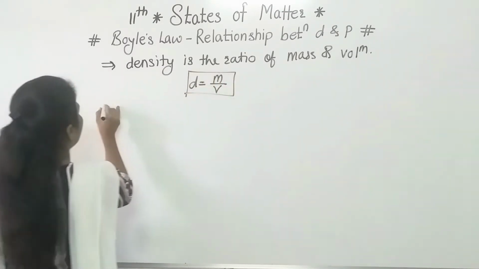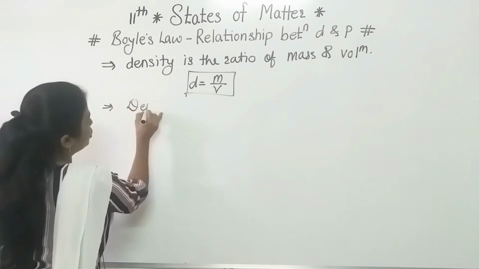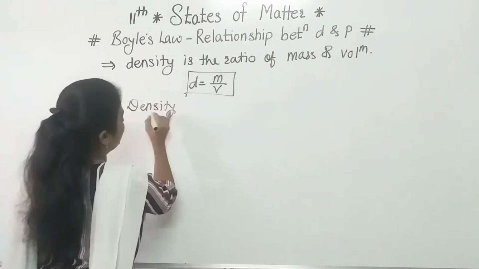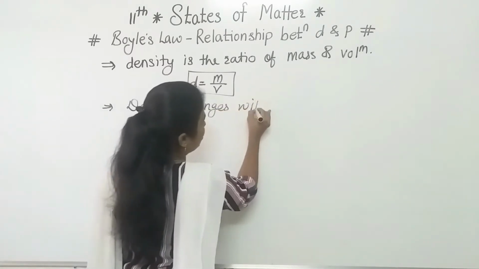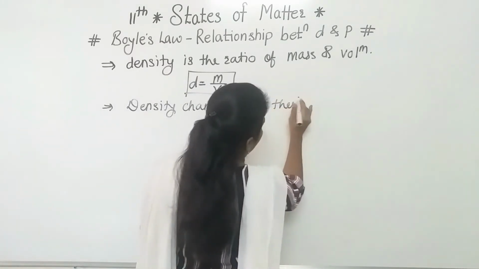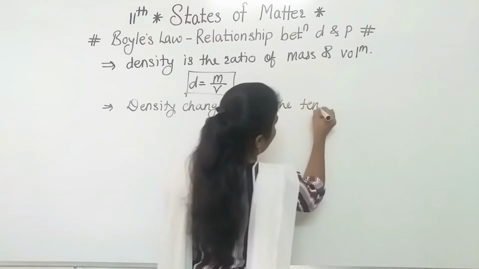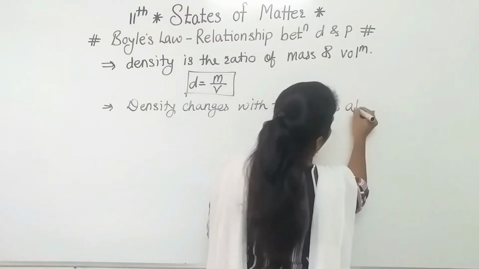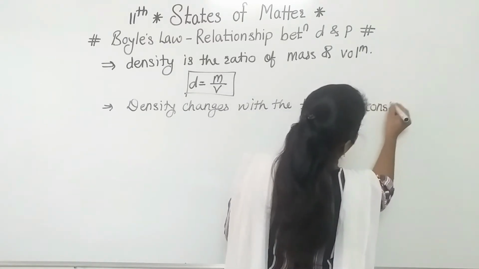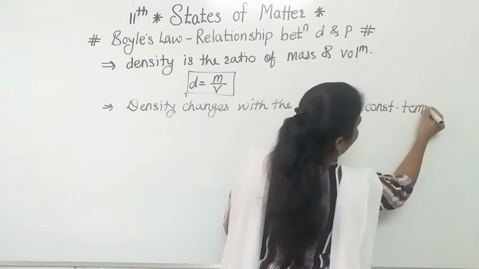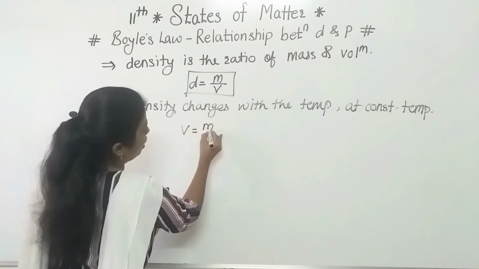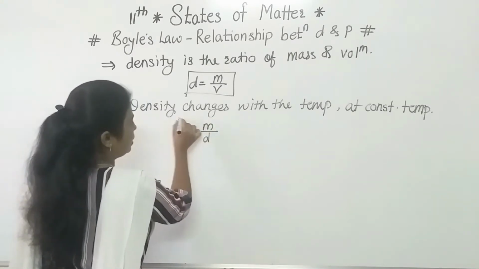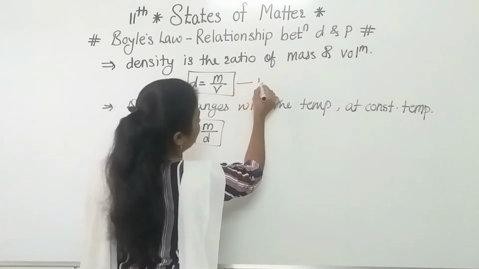But here, as we know, density changes with the temperature. So we can write this equation at constant temperature. How to write? See, volume is equal to mass upon density. Clear to everyone? So this is equation number 1.